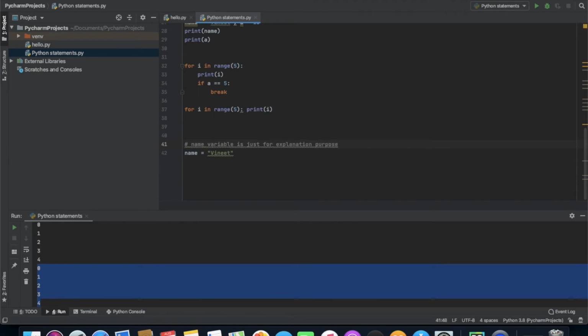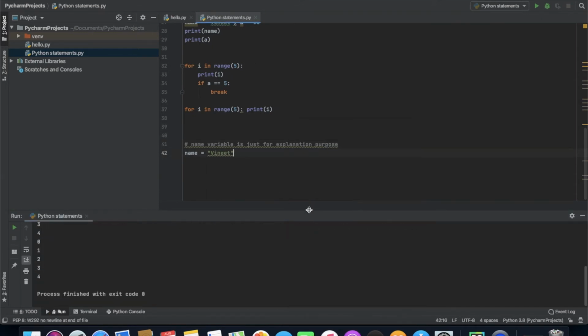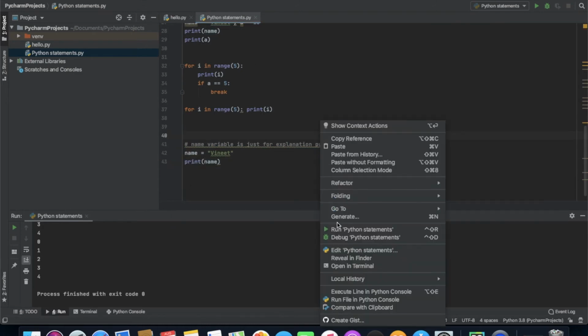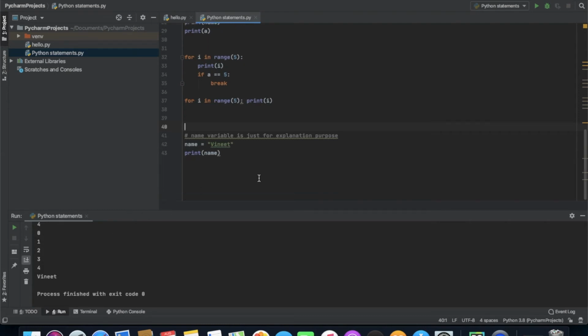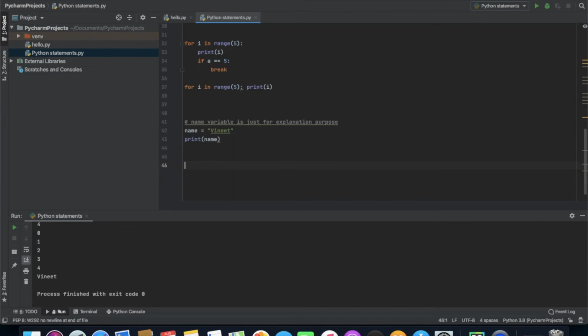Okay, so this is the thing for which we use comments generally, and while running this code, Python interpreter automatically ignores this commented line. It does not mention it while executing. If I'm gonna print this name, it's gonna just ignore the commented line and print the rest of the lines, like it printed that name variable. So for this we use comments, and there's another approach which is multi-line comments.